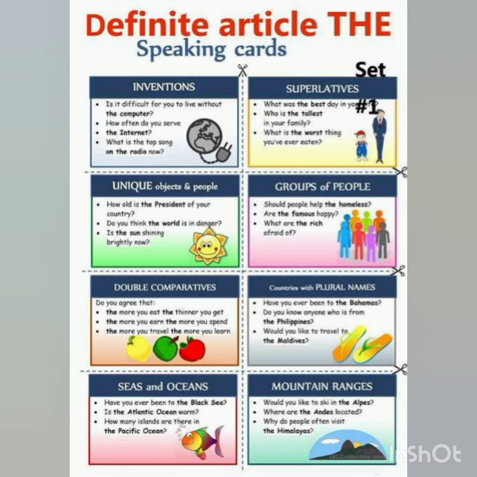Then sometimes we use the before some countries' names when we use them as plural. Then for mountain ranges we use the. So here are the rules. You will remember to see the given examples here and you will understand it.